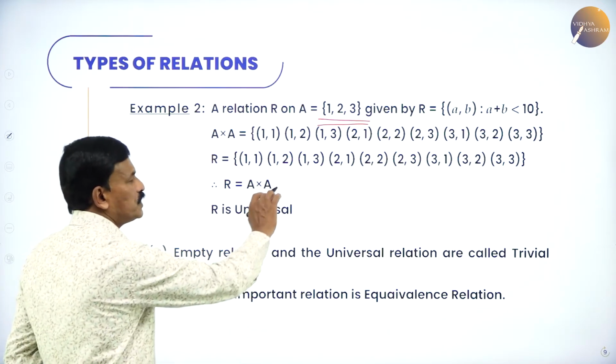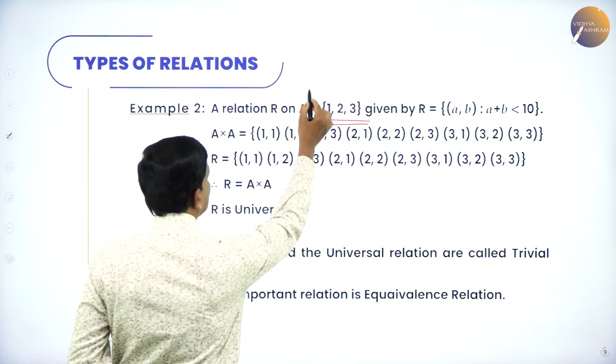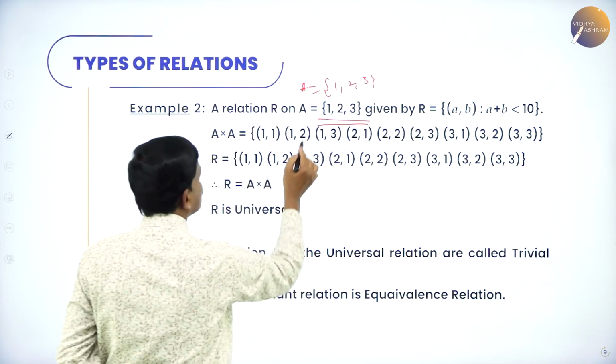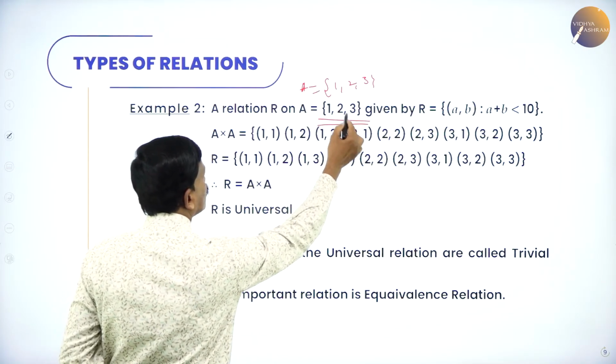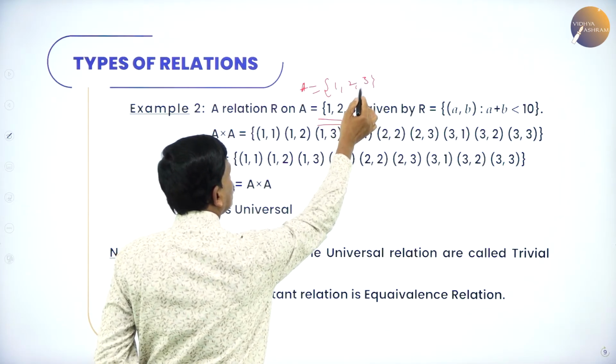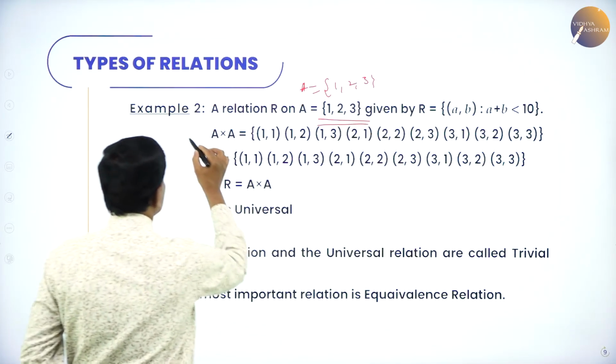Now write down the Cartesian product A cross A. Let us take A = {1, 2, 3}. A cross A is (1,1), (1,2), (1,3), (2,1), (2,2), (2,3), (3,1), (3,2), (3,3). This is A cross A.